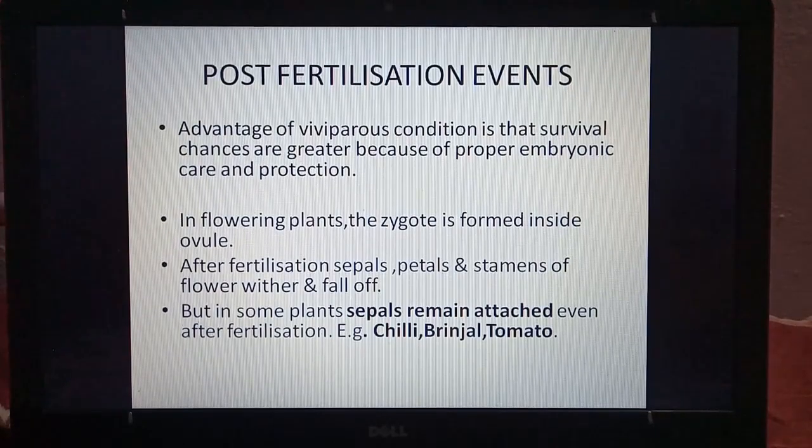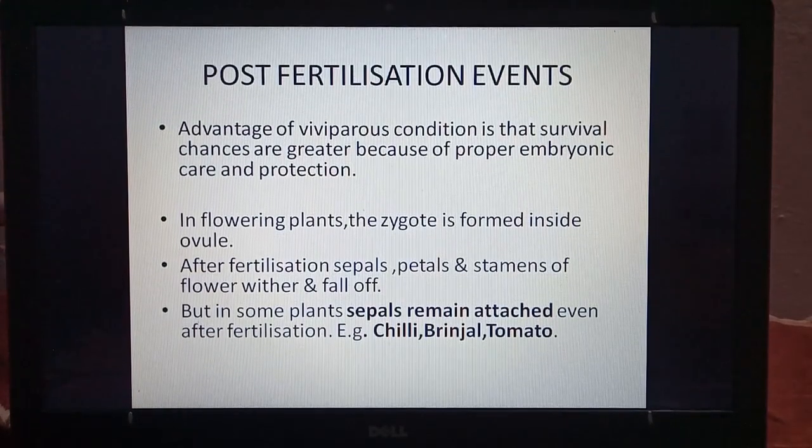Viviparous. Now if we look at plants, in flowering plants the zygote is formed inside the ovule or the female part. After fertilization, sepals, petals and stamens of flower wither and fall off. So they dry and fall off. But we see that in some plants, sepals or the green part remain attached even after fertilization.